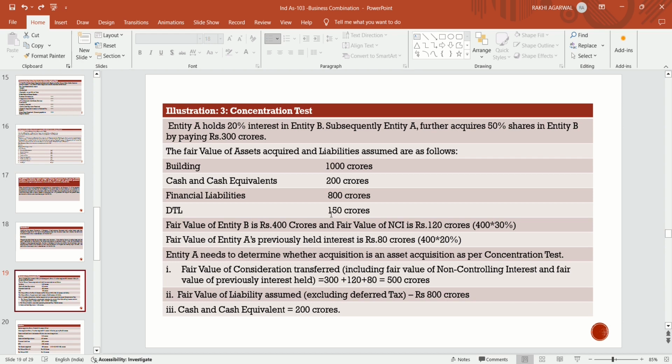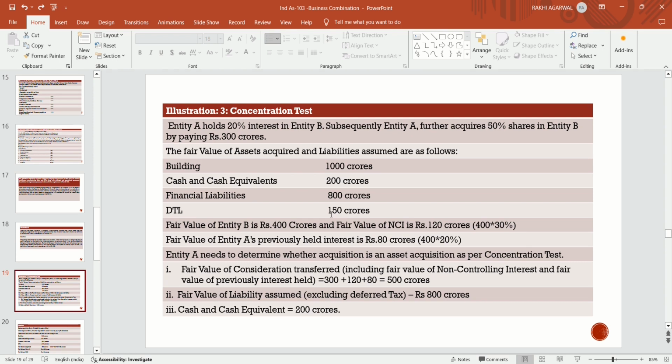Now it becomes 70%. Previously, entity A had 20%. After 1 year, they acquire a further 50% in B Limited by paying rupees 300 crores. Now they have control over entity B, because more than 50% is a controlling stake.